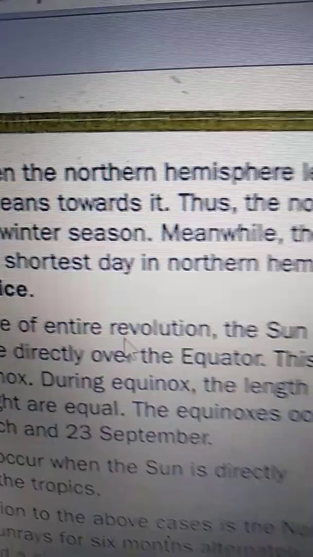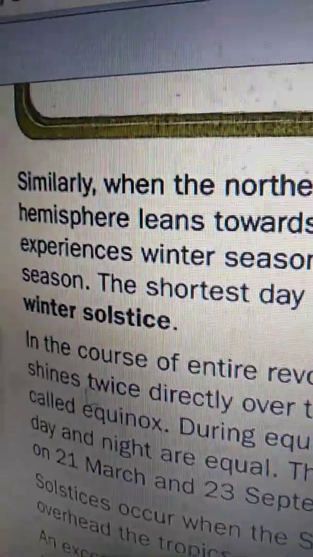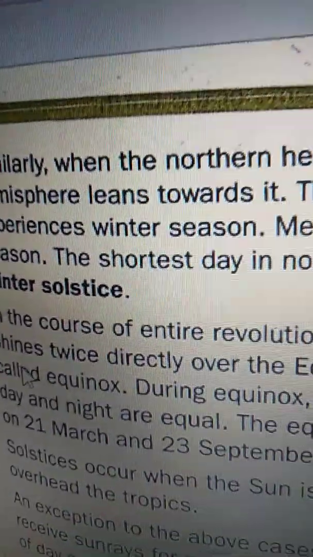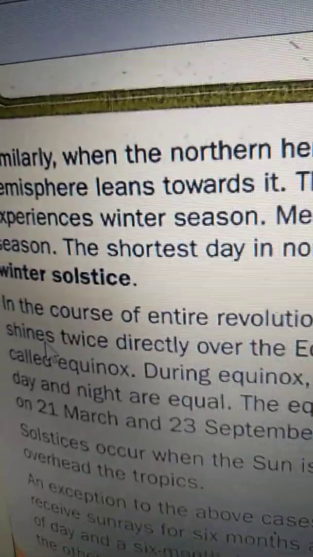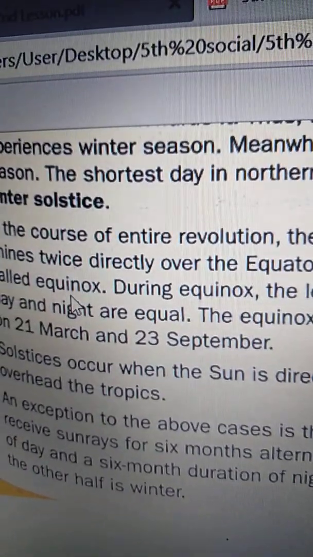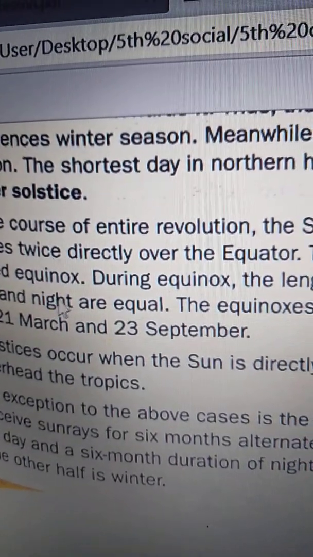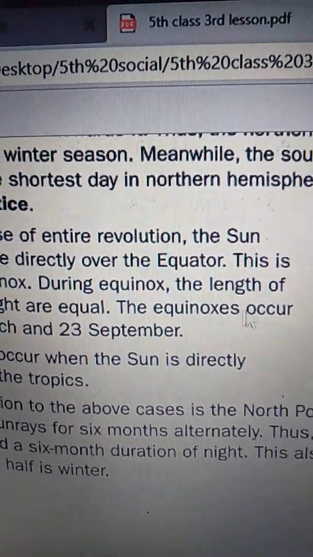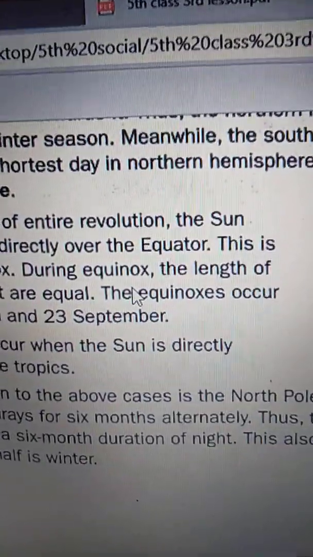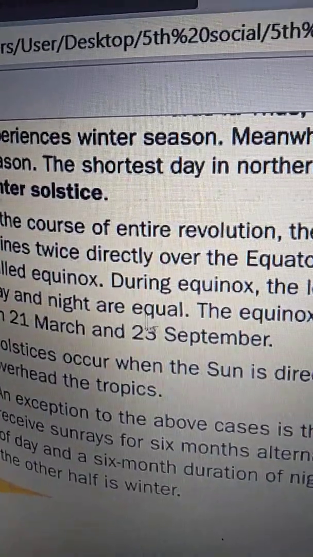In the course of the entire revolution, the sun shines twice directly over the equator. This is called equinox. During equinox, the length of day and night are equal.